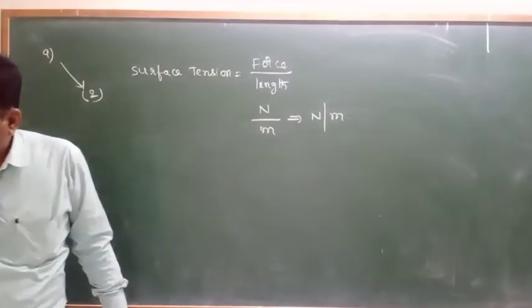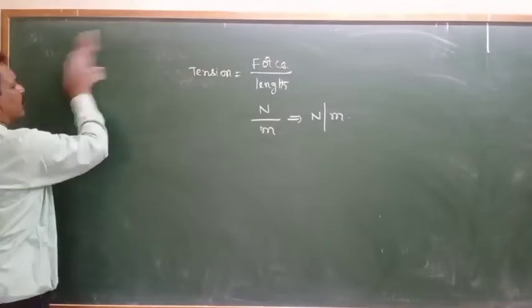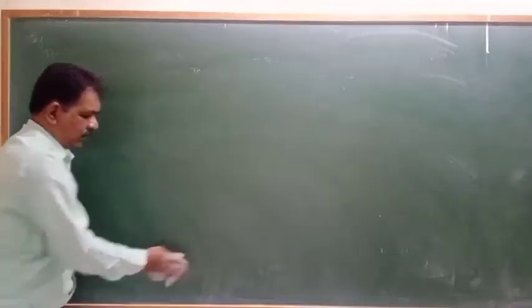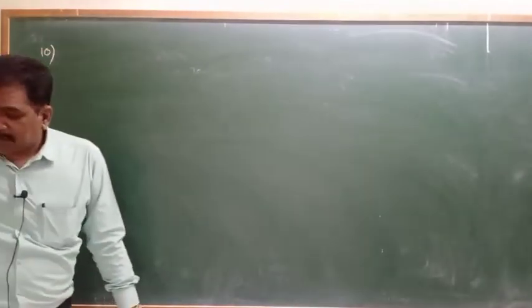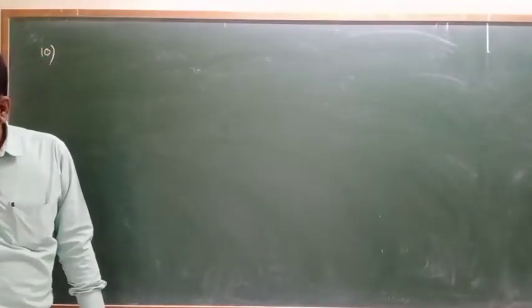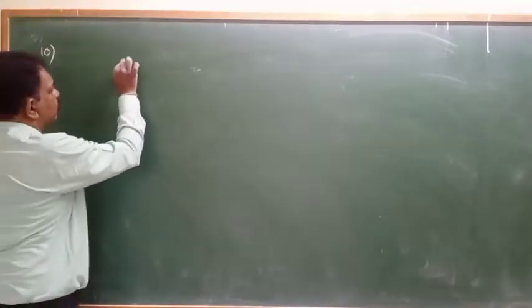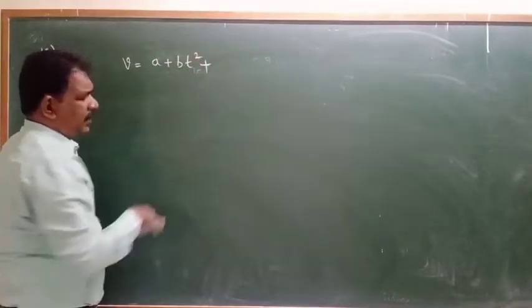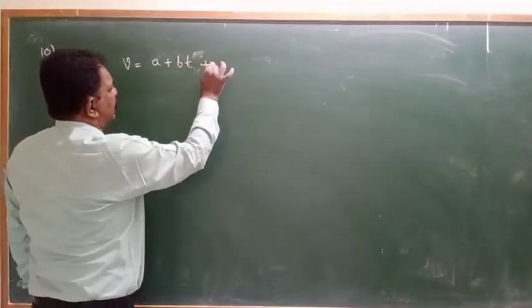Next, 10th question you see. What they gave? The velocity of a particle depends upon t as v is equal to a plus bt plus ct square.